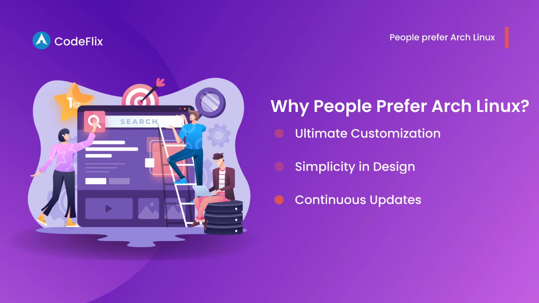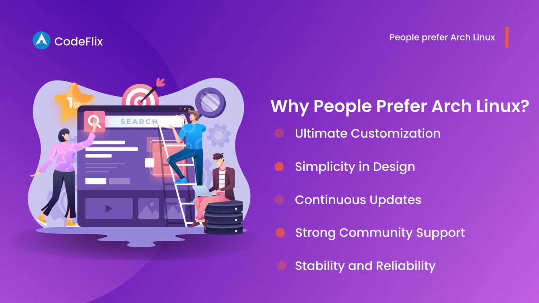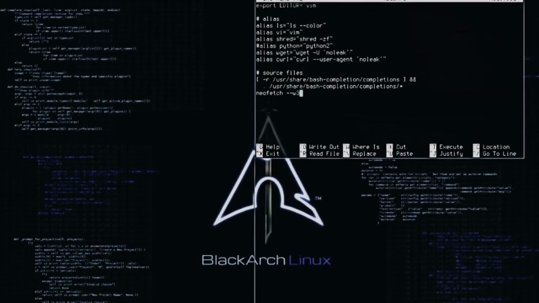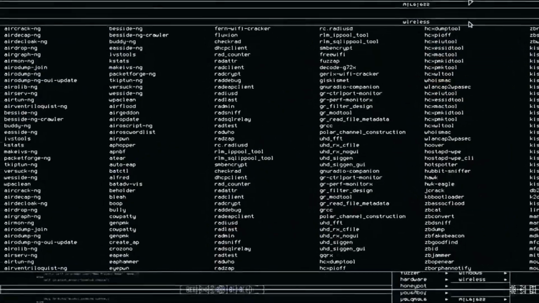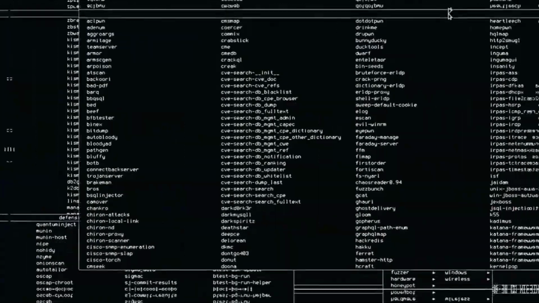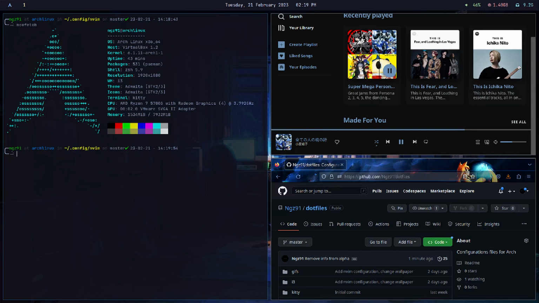1. Ultimate customization. Arch Linux empowers users to build their ideal computing environment from scratch, offering unparalleled flexibility and control. 2. Simplicity in design. Despite its powerful customization options, Arch Linux maintains a minimalist design philosophy, avoiding unnecessary complexity and bloat. 3. Continuous updates. With its rolling release model, Arch Linux ensures users have access to the latest software updates and features without the need for major version upgrades.